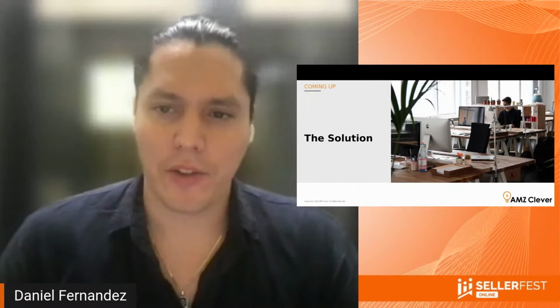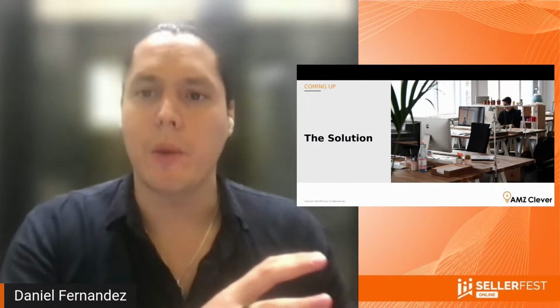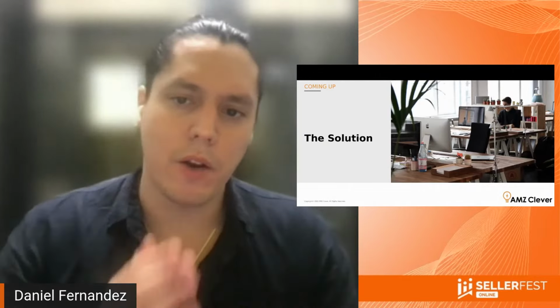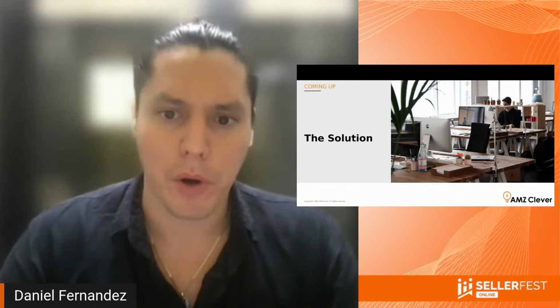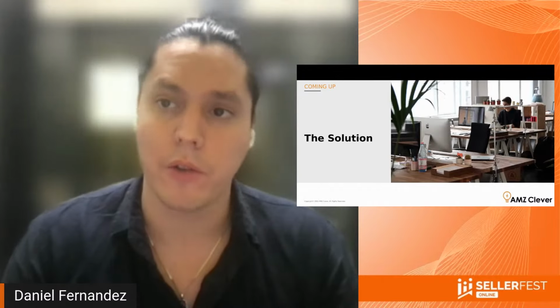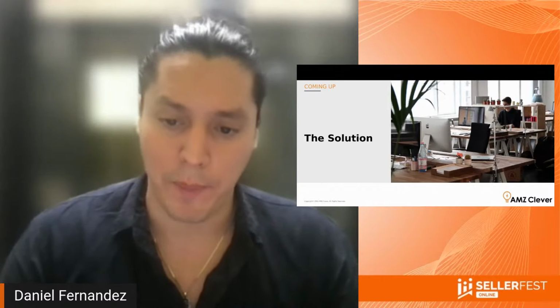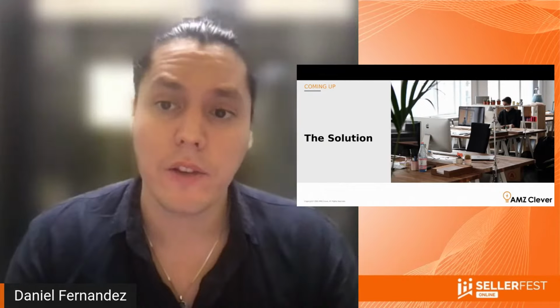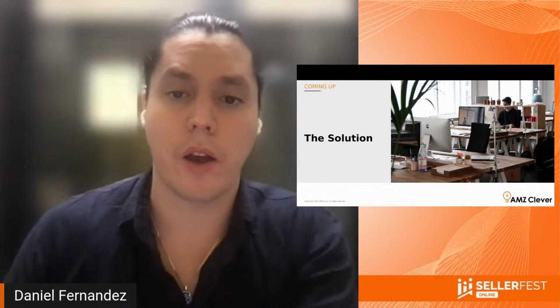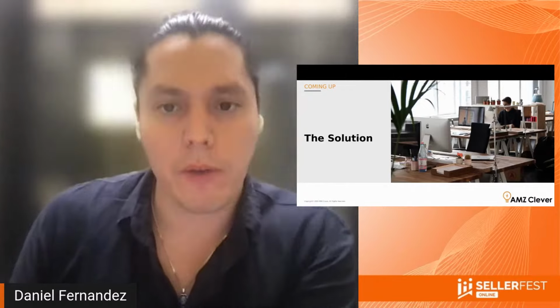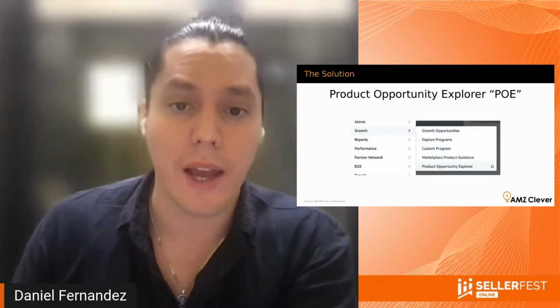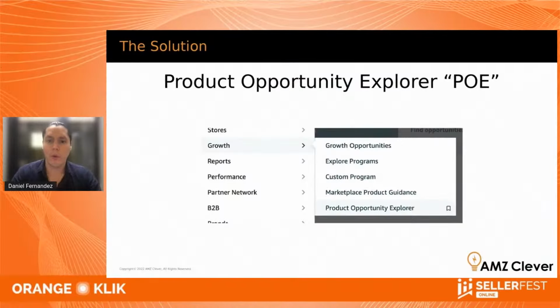So let's talk about the solution. Now that you understand the problem, which is finding demand, knowing when it's time for a product to enter the market or when it's too late, and ways to compare if you have product ideas, let's talk about how you get that data. One of the ways we're going to be calculating these is using the Product Opportunity Explorer. For short, I'm going to refer to it as the POE.